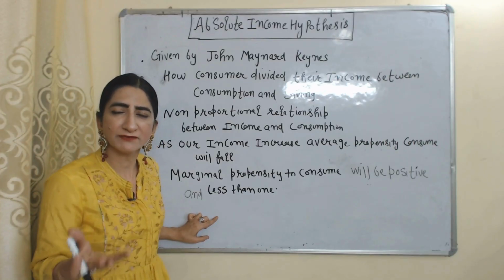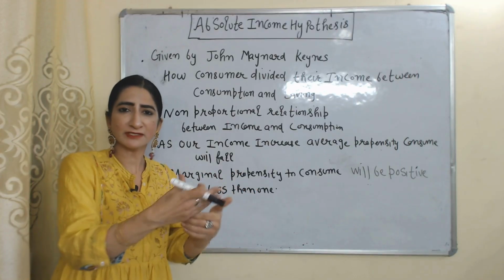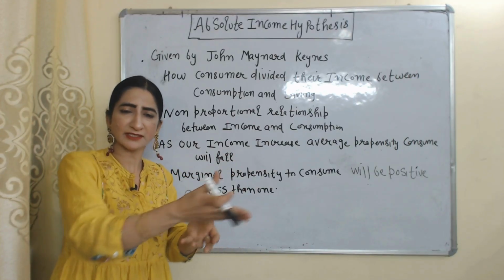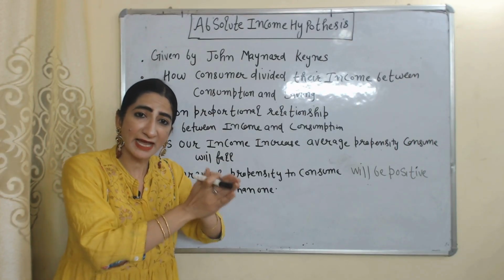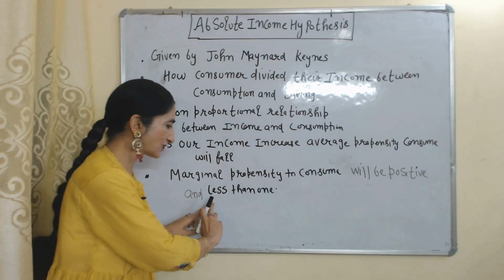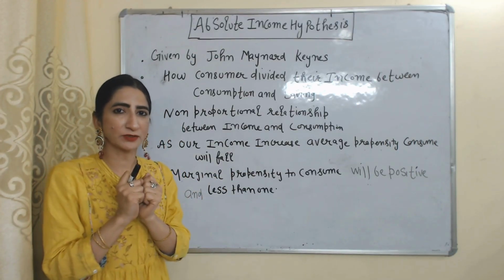Why will our MPC be less than 1? If MPC is equal to 1, that means as income increases, consumption will increase in the same proportion. But consumption increases less as compared to income. That's why our marginal propensity to consume will be less than 1, not equal to 1.